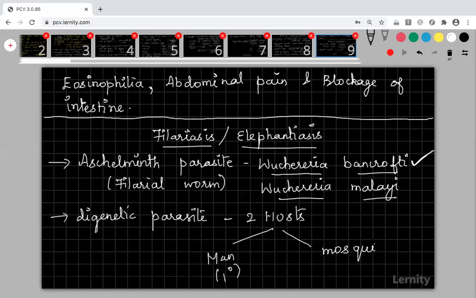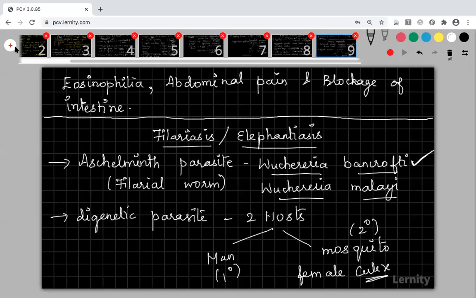Again a mosquito. But this time the mosquito is not the Anopheles mosquito, it is the female Culex mosquito. The species of mosquito is different now. It is the female Culex mosquito, not the female Anopheles. Okay, please keep it in mind. This mosquito is the vector and the carrier and the secondary host for this parasite, the filarial worm. So the primary host is human and the secondary host is the female Culex mosquito.